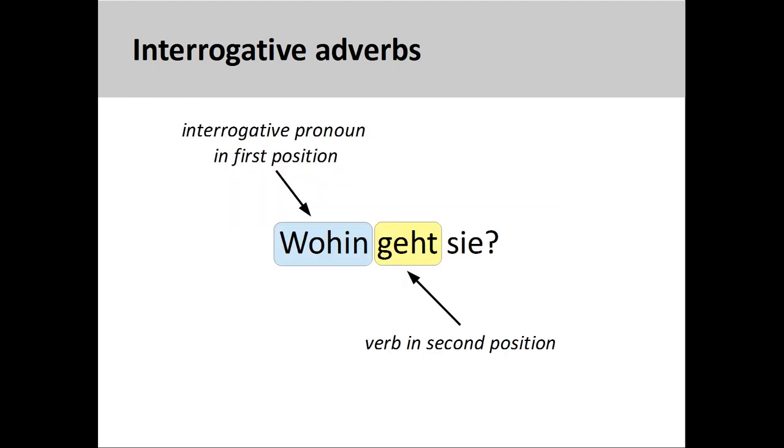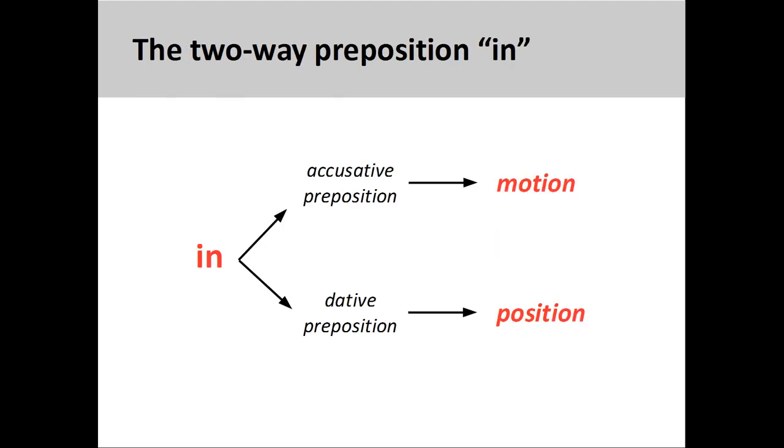For example, in the sentence here, wohin geht sie? Where is she going to? The interrogative adverb wohin inquires about the direction of the subject of the sentence. We are reviewing these adverbs now because knowing how they function will help us understand our next grammar topic, two-way